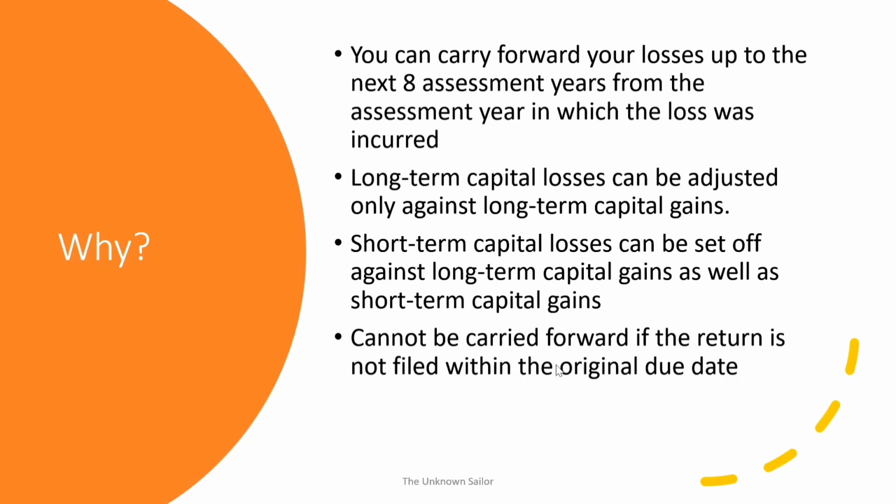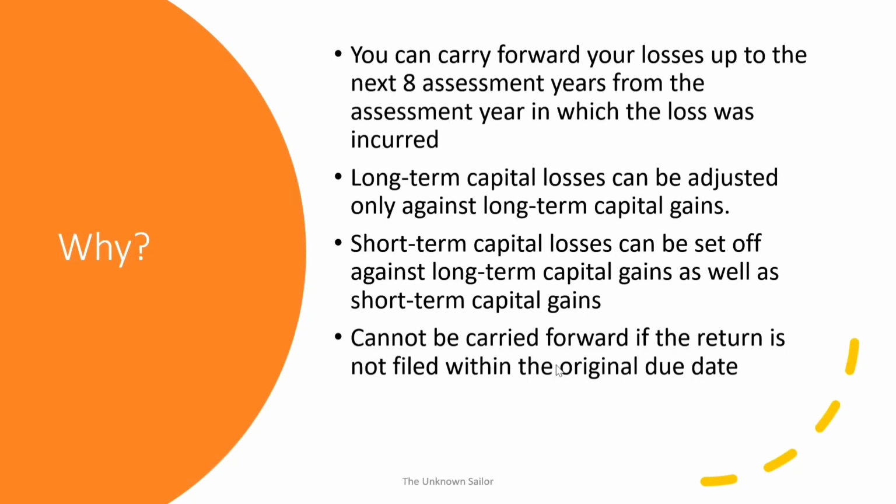You can carry forward your losses up to the next 8 assessment years from the assessment year in which your loss was incurred. So if you booked losses in 2021, these losses can be carried forward till 2029. Long-term capital losses can be adjusted only against long-term capital gains. It is self-explanatory and understandable because in long-term capital gains you get a 10% rate.